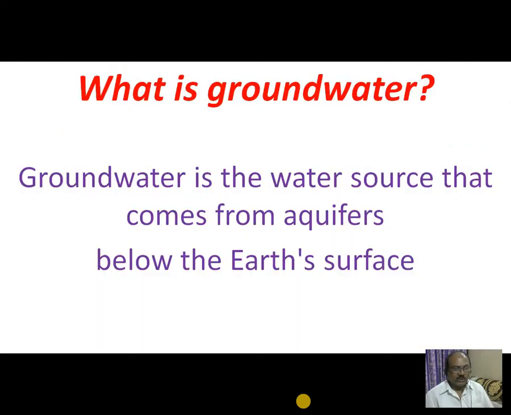What is groundwater? Groundwater is the water source that comes from the aquifers below the earth's surface. So whatever the aquifer is identified, from which the groundwater is tapped. This is the source for water.